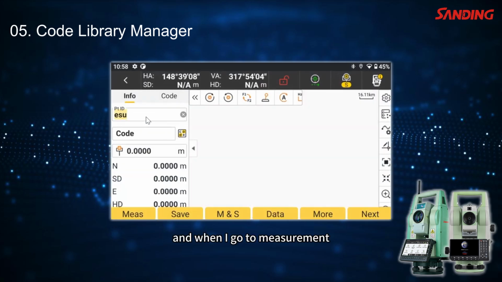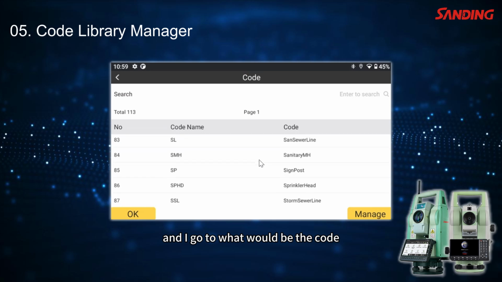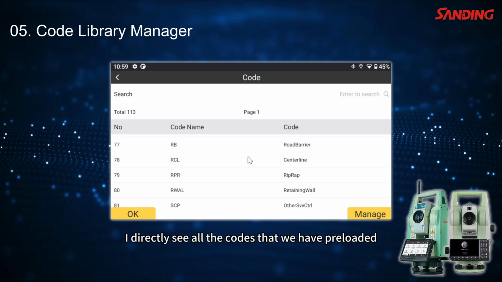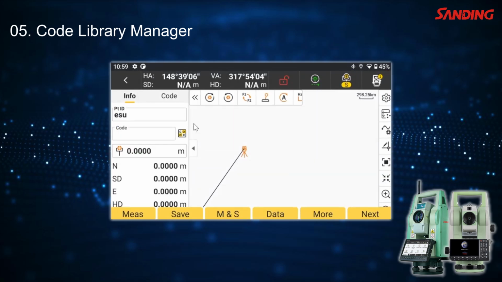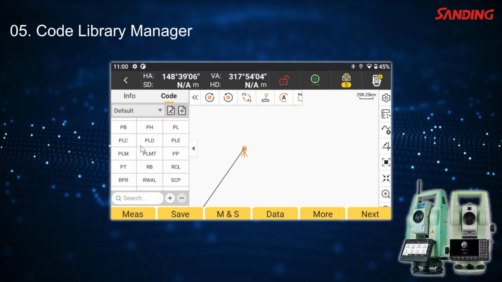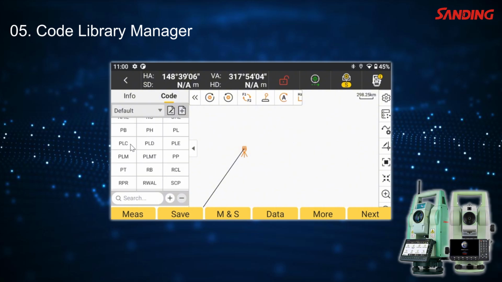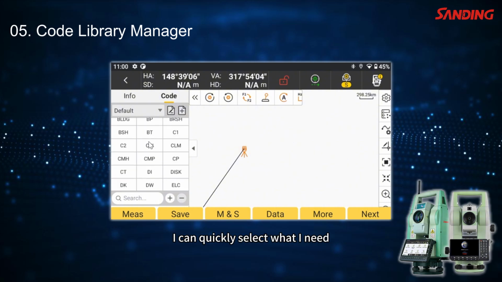And when I go to measurement, moving forward, when I need to perform the measurement, and I go to what would be the code, I directly see all the codes that we have preloaded. Okay, in this way we can also go to measure and draw. And notice that very easily on the left side, I can quickly select what I need.